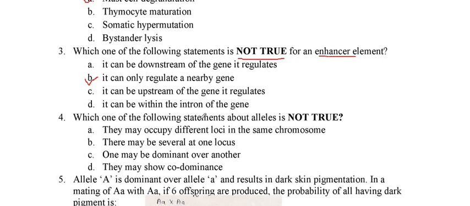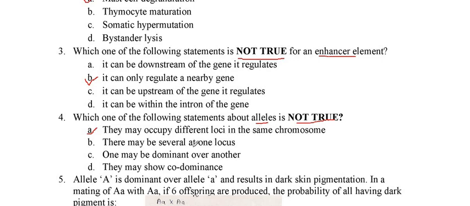We will see question number 4. Which one of the following statements about alleles is not true? In this question also we have to choose the statement which is not true about alleles. The first statement states that they may occupy different loci in the same chromosome. This is not true, because an allele can't occupy different loci on the same chromosome.